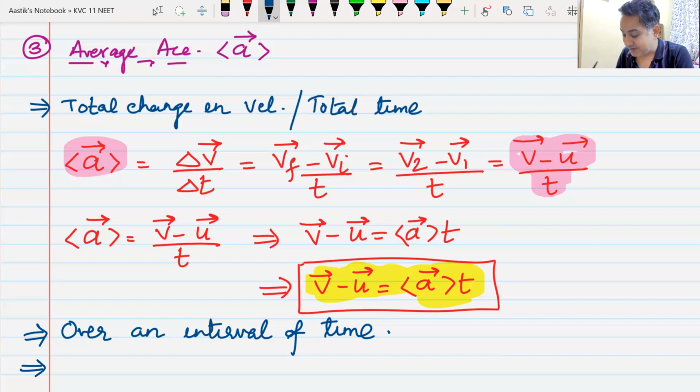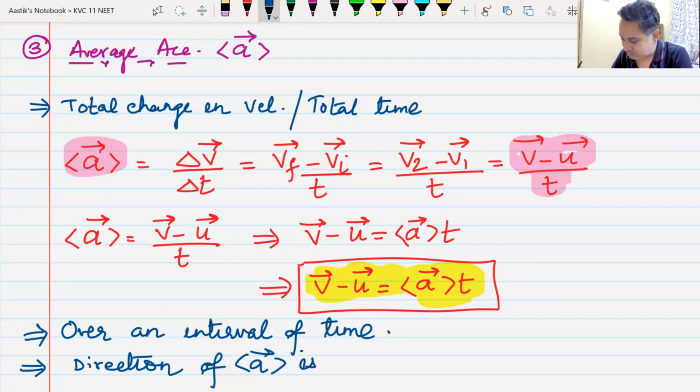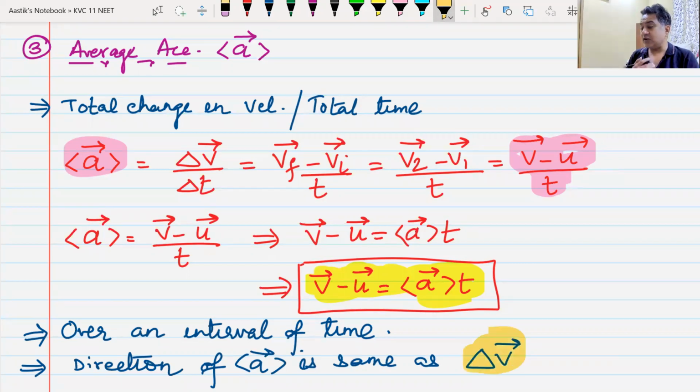Remember, acceleration is a vector. The direction of acceleration vector, the direction of average acceleration here, is the same as delta V. That means it is not the same as velocity. That is what we confuse. It is the same as the change in velocity.